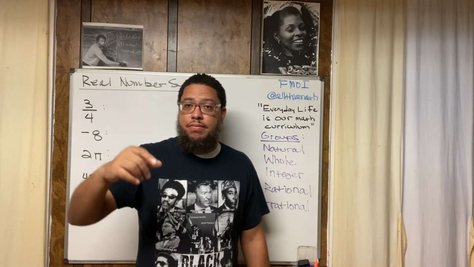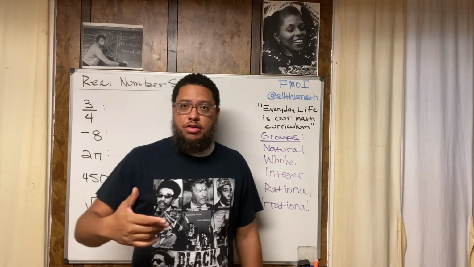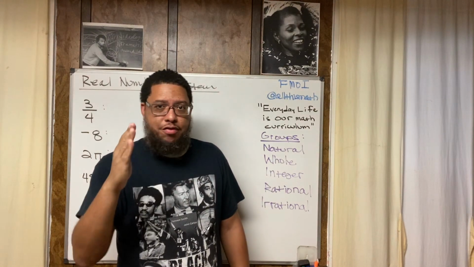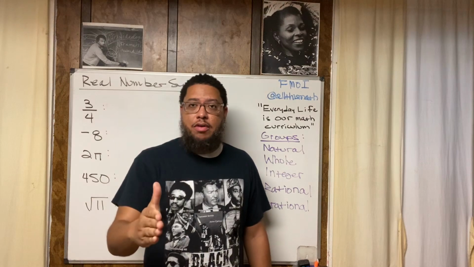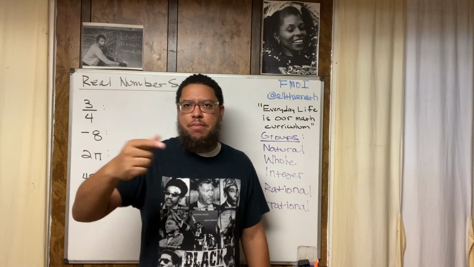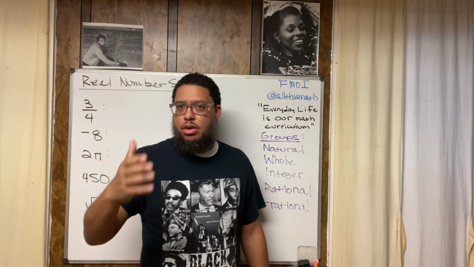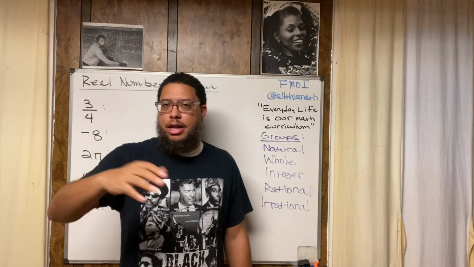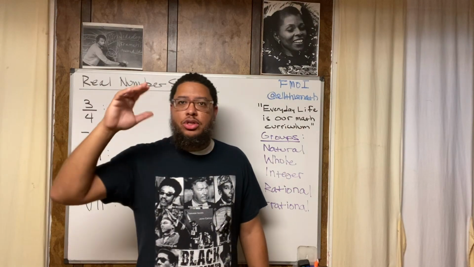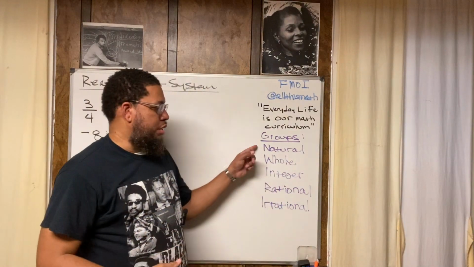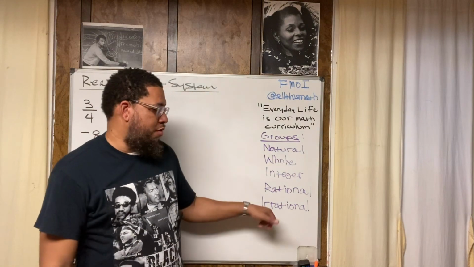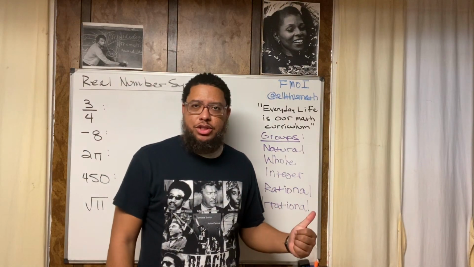So 5 over 1 is 5 divided by 1. 5 divided by 1 brings me right back to 5. It terminates at 5. So that makes it rational because it terminates at 5. You could even write 5.0 and say it terminates at 0. It's not a whole bunch of numbers after the decimal point going on forever and ever. So that's what makes all the natural numbers, whole numbers, and integers, even if they're negative, rational.